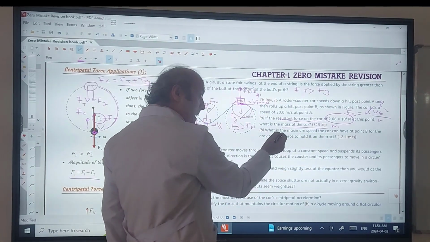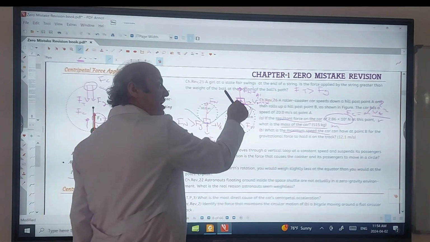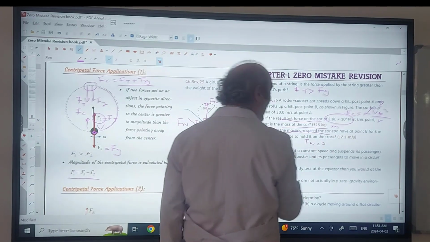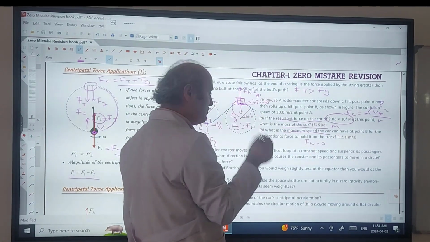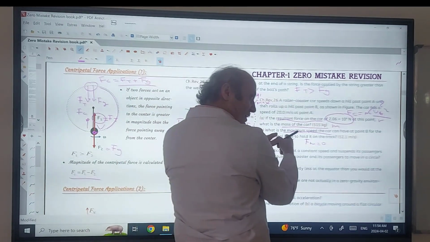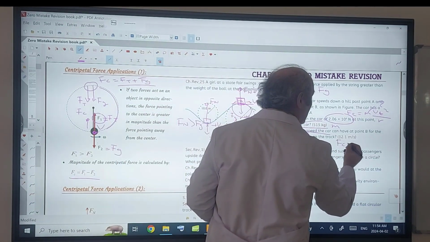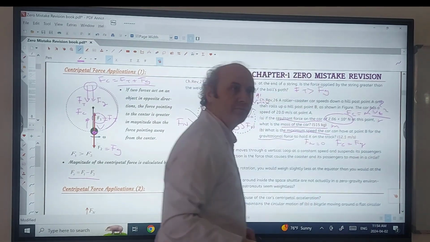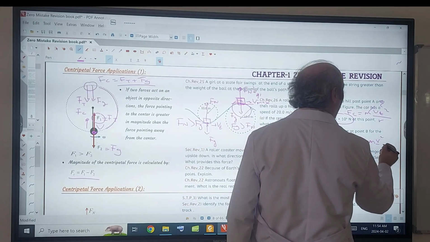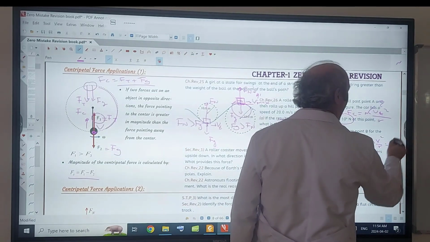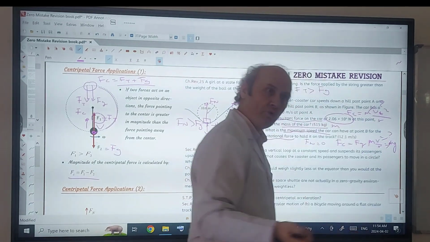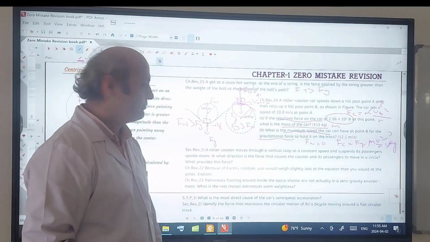At the maximum speed the car can have at this point, Fn becomes 0, then only one force is left: the gravitational force. So in part B you are going to say that Fc is equal to Fg. M times V squared over R is equal to M times G. We'll simplify, and you will find the maximum speed, since R and G are known for this question.